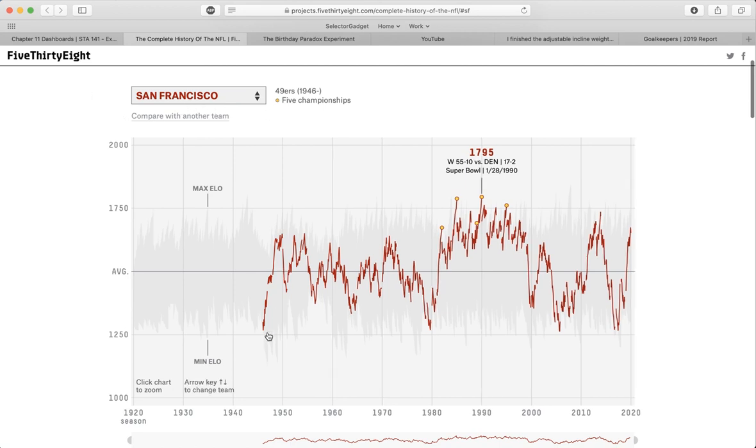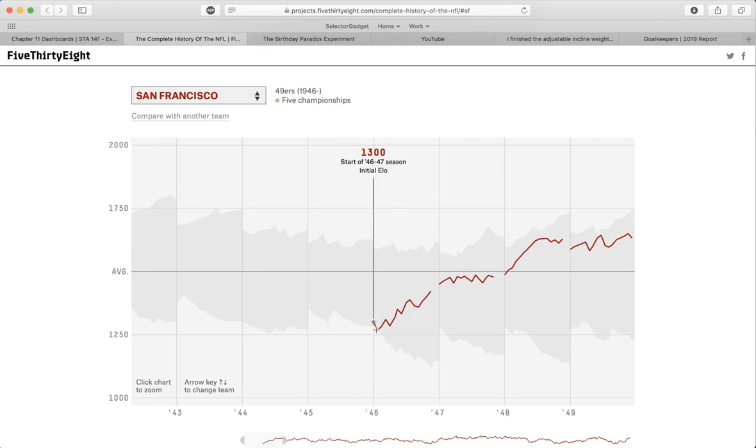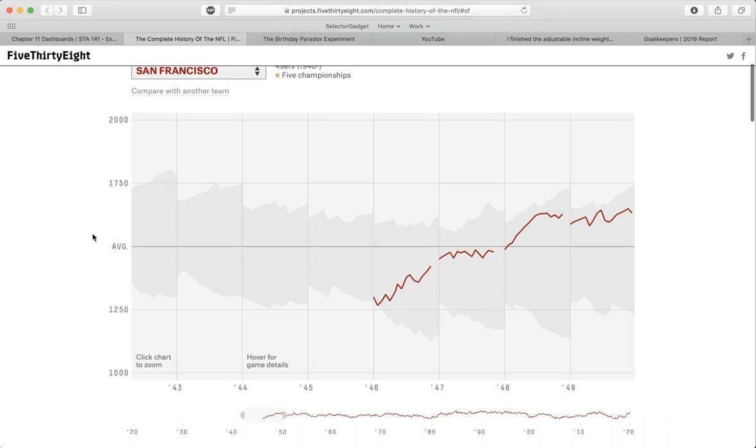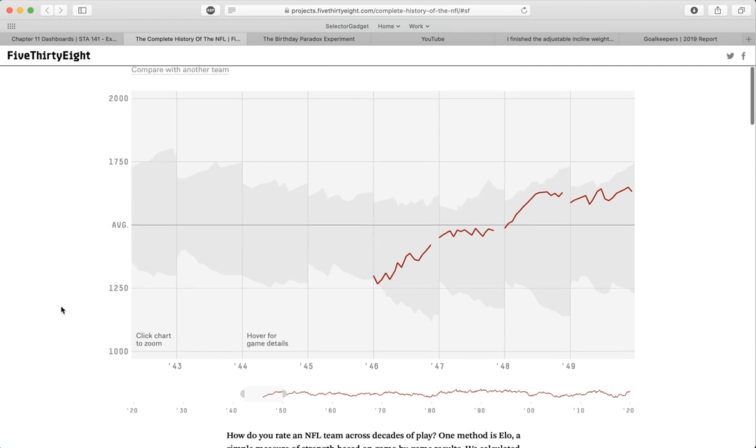You can see at the start of the graph in 1946, they start out at 1300 and then they progress. Over on this right hand side, you see that these ELO numbers have an average ELO that is standardized to be 1500. Teams start out at 1300, and you can get this range. I think the 1750 and 1250 are the max per season, but you can get a higher ELO rating for a particular game.